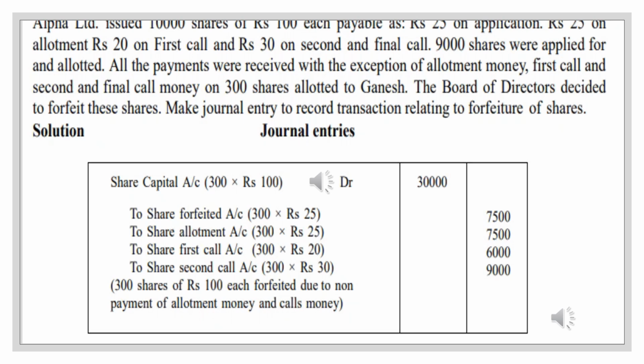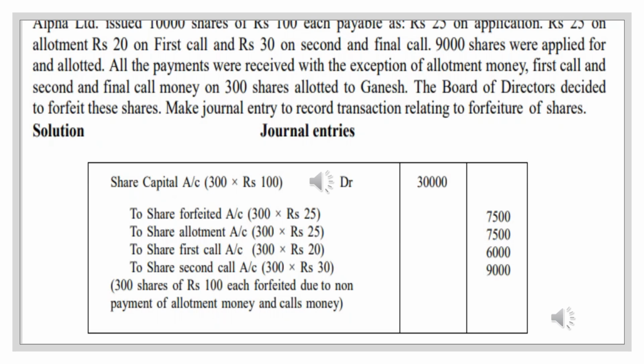Now you can see the other illustration. Alpha Limited is issuing 10,000 shares of 100 each, payable rupees 25 on application, 25 on allotment, 25 on first call, and 25 on second and final call. 9,000 shares were applied for and allotted. All the money was received with the exception of allotment money, first call, and second and final call money on 300 shares allotted to Ganesh. The board of directors decided to forfeit these shares. You are supposed to make the journal entry for these forfeited shares.